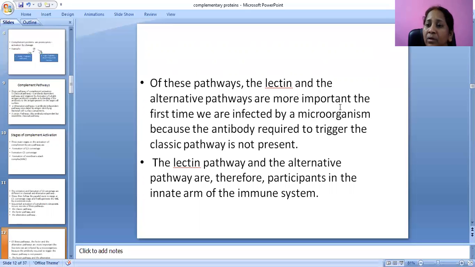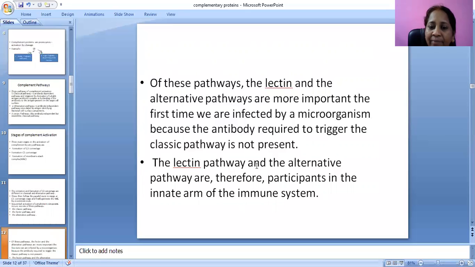At the first invasion, there are no antibodies. Without antibody, there will be no action. So the lectin and alternative pathways are very important because these are antibody independent pathways.